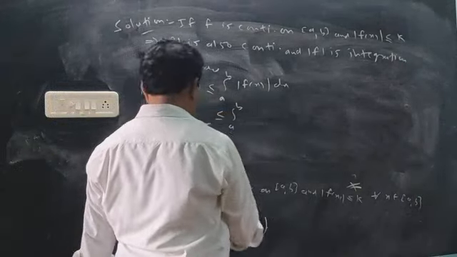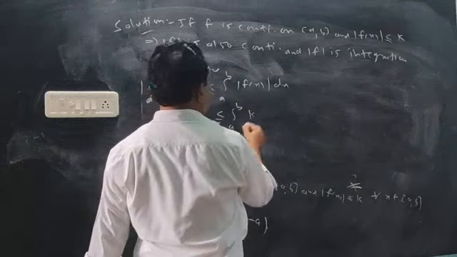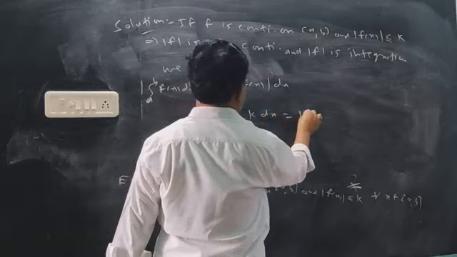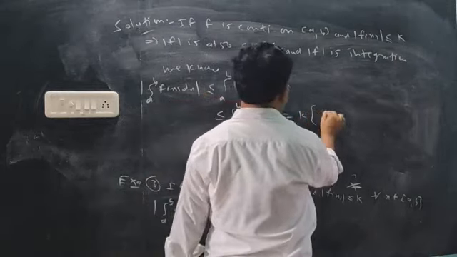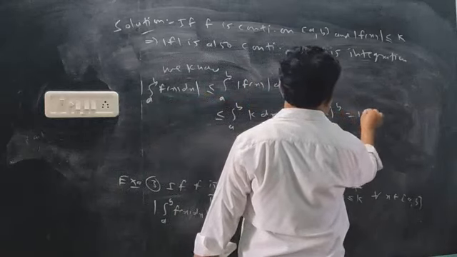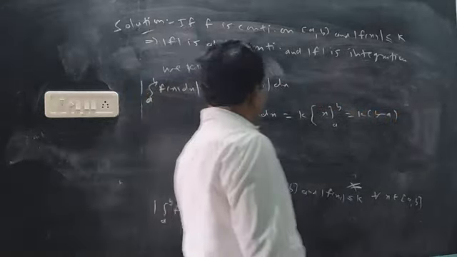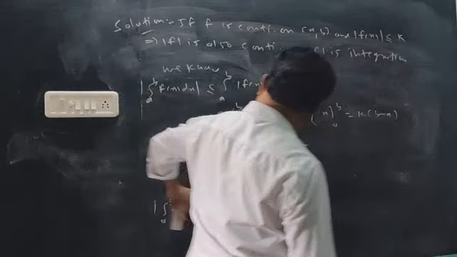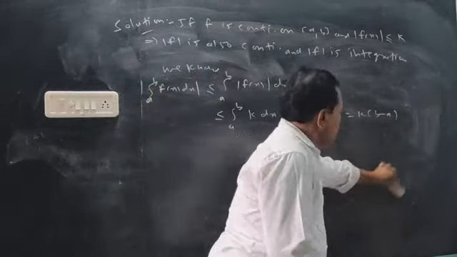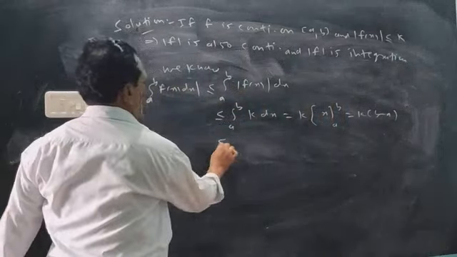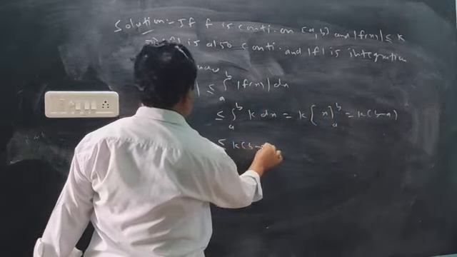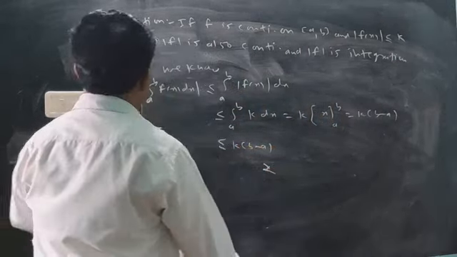Now mod of f(x) is less than k, a constant, so k comes outside, and the integration of dx from a to b is b minus a. So k into (b minus a) will be the answer. Simple. 2 marks.